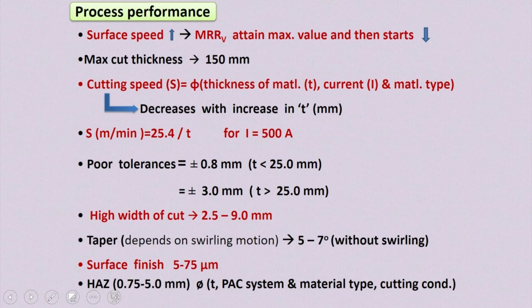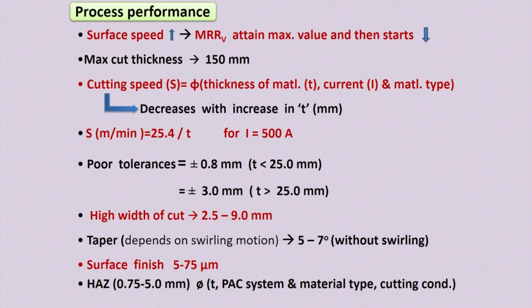For current equal to 500 ampere, power supply current from the power supply equal to 500 ampere. So S equal to 25 by T. So when thickness of this workpiece material increases, surface speed or cutting speed reduces.